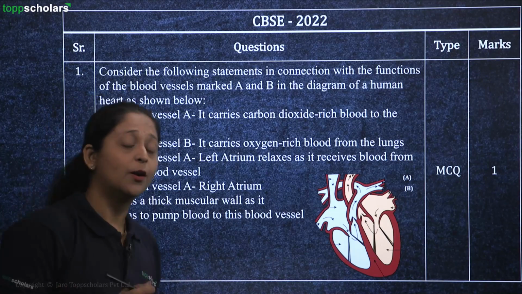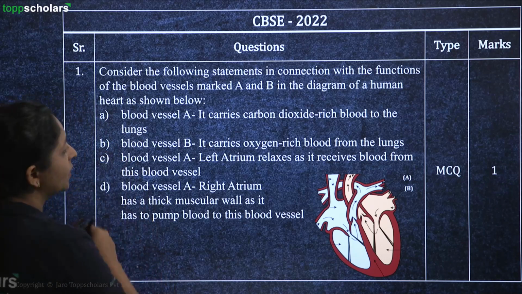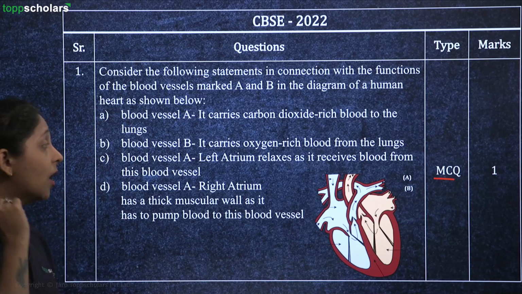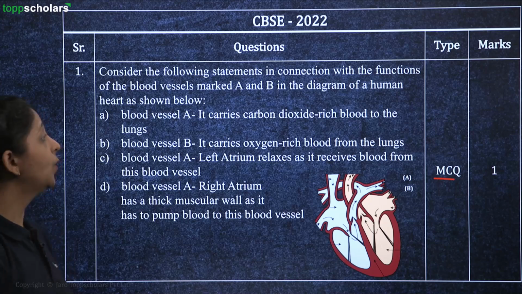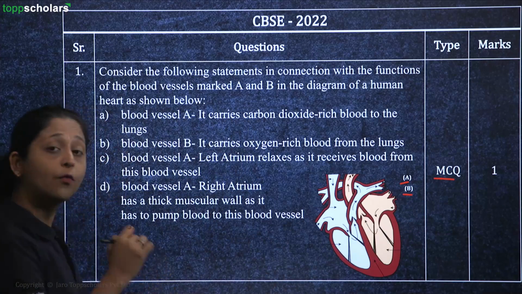Next is going to start with your CBSE year 2022 paper. Okay, so the first question that we have here is a multiple choice question which is holding 1 mark. You have to consider the following statements in connection with the functions of blood vessels which are marked A and B here in the diagram of human heart.